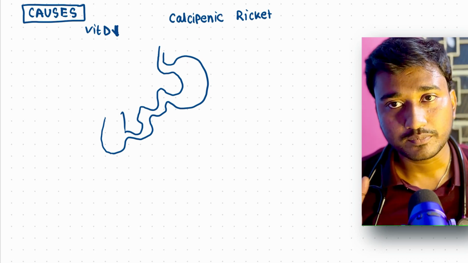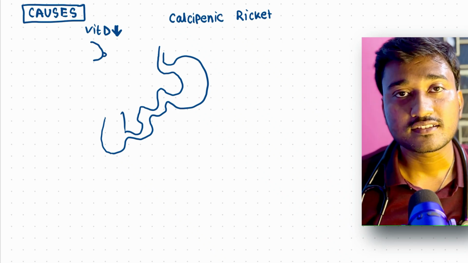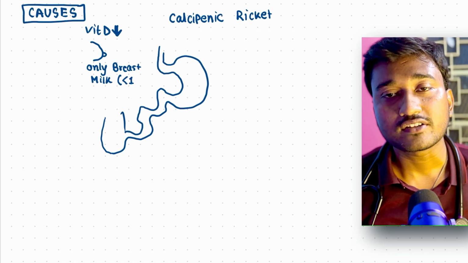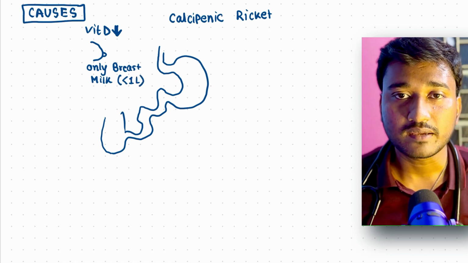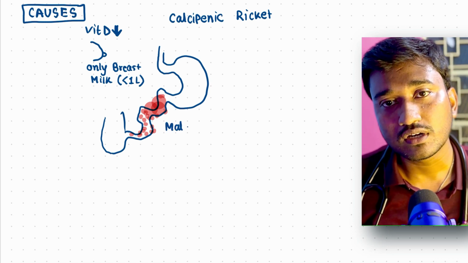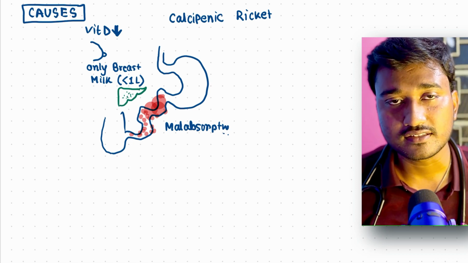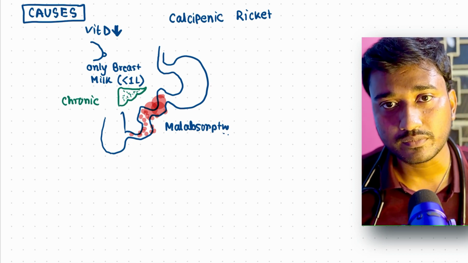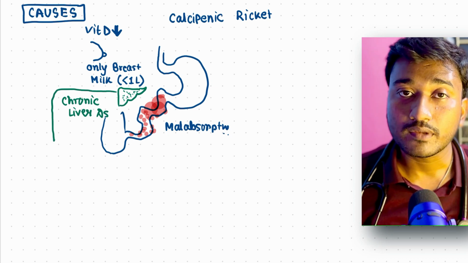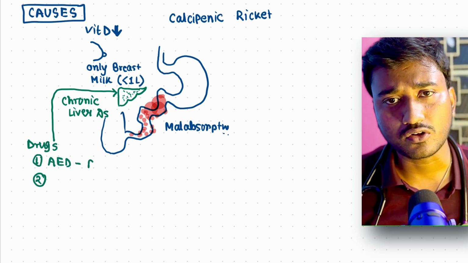One form is calcipenic rickets, and another form is phosphopenic rickets, where there is a reduced amount of phosphate. So what is the most common cause? The most common cause is vitamin D deficiency, usually nutritional deficiency. Suppose a child is taking only breast milk, less than 1 liter per day, then there will be this deficiency, because breast milk contains a reduced amount of vitamin D. It may also be due to malabsorption, reduced vitamin D absorption, or chronic liver disease. Chronic liver disease is an important cause as well.